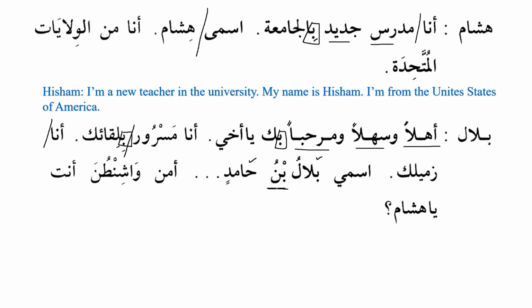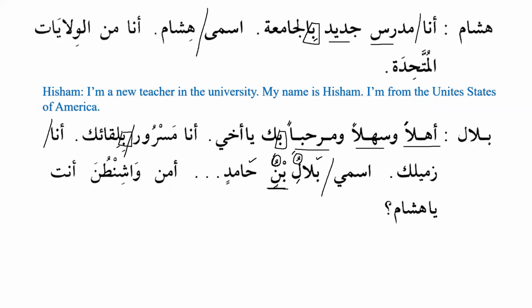In easy words, you can say that it carries the same ending as the noun that comes before it. So if the noun before it has dhamma, it will take dhamma. If it has fatha before it, then it will take fatha. And if the noun before it has kasra, then it will take kasra. Why? Because it is being used as sifa. We know mawsuf and sifa are equal in case, status, number, and gender. So in this case, ismi is the subject and Bilal ibn Hamidin is the predicate. So my name is Bilal ibn Hamid.